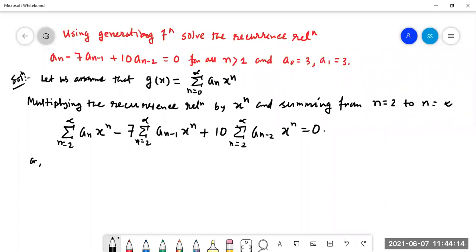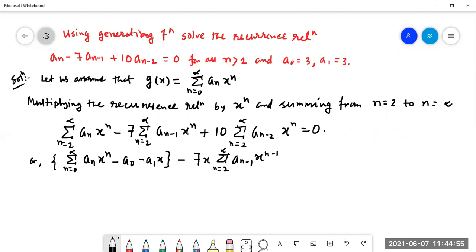Or we can write the summation n equal to 0 to infinity a_n x to the power n, minus a_0 minus a_1 x, minus 7 into, if we take x common from here, the summation n equal to 2 to infinity a_(n minus 1) x to the power n minus 1, plus, taking x square common from the last one, n equal to 2 to infinity a_(n minus 2) x to the power n minus 2, is equal to 0.